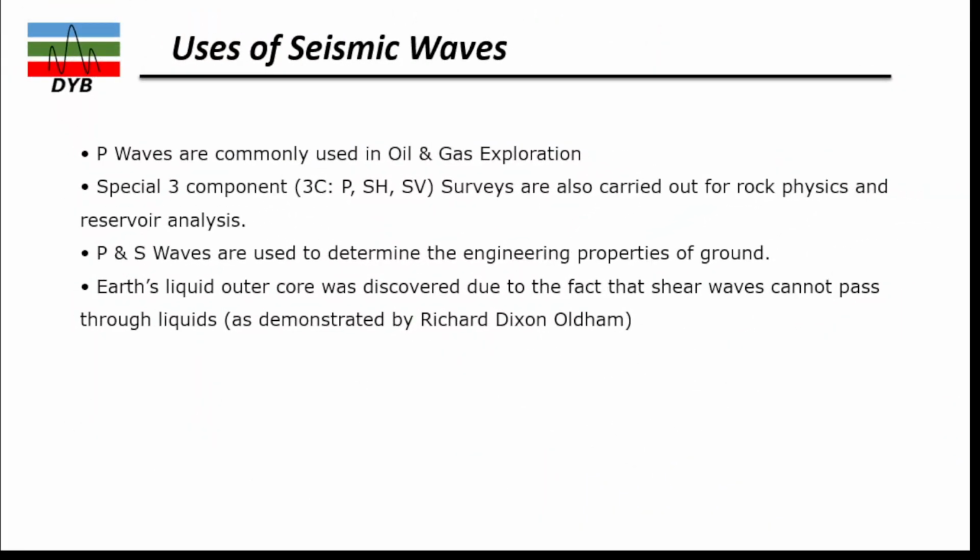So what are the uses of these seismic waves? The P waves are commonly used in oil and gas exploration, and special three-component (3C) PS and SH/SV surveys are also carried out for rock physics analysis and reservoir analysis. P and S waves are used to determine the engineering properties of the ground. And the Earth's liquid core was discovered due to the fact that shear waves cannot pass through liquid, as demonstrated by Richard Dixon Oldham.